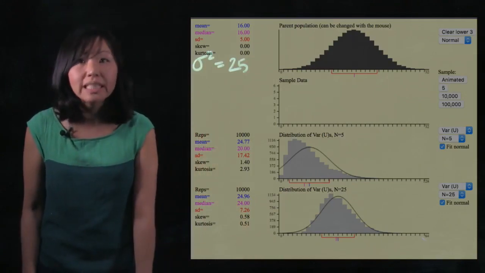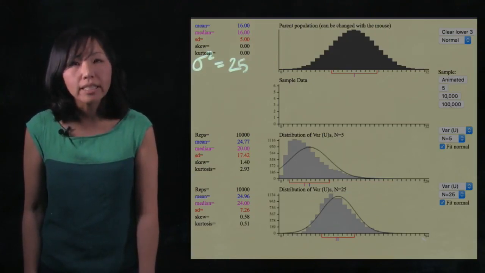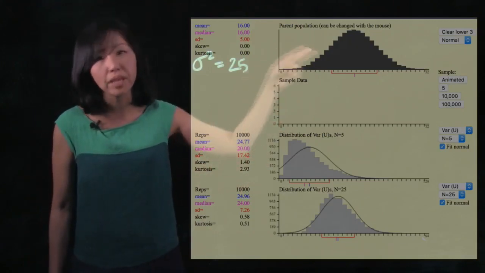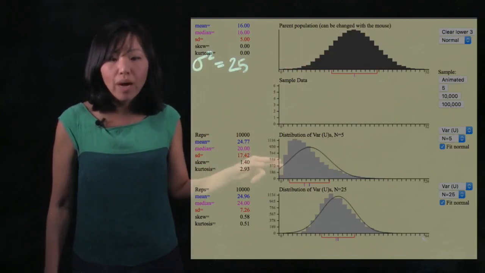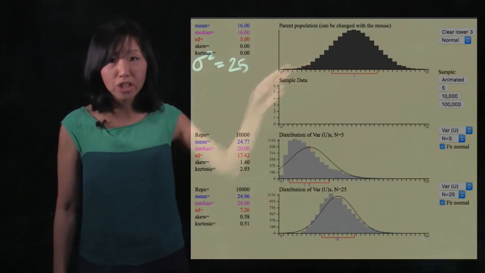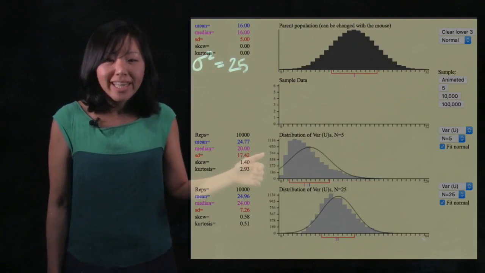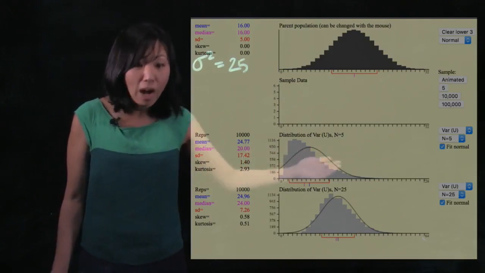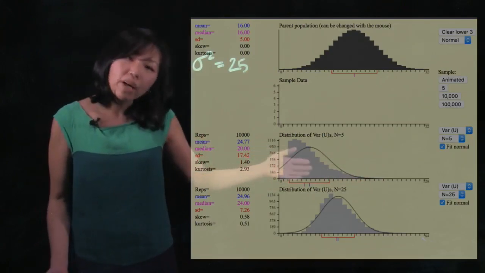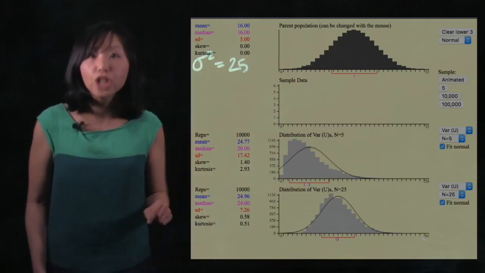We've been calling some of these statistics estimates, and you don't often hear that in other statistics classes, but here's the reason why. We are often using the sample to estimate something about the population. You could see why the unbiased variance is a good estimate of the population, because it really does cluster around the true variance of the population. So it's going to be off, and here's how off it could be. It could be off way over here, it could be off way down here, but on average, it's going to cluster around the true variance of the population. That's what makes these good estimates.